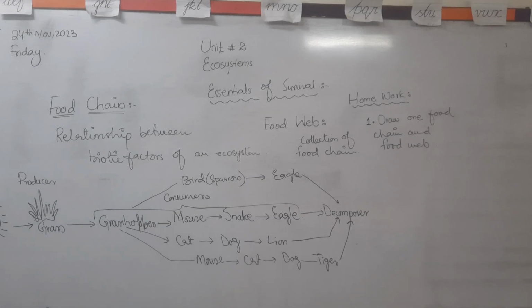You have to make one food chain and one food web. You can do observation from your surroundings, and you can also take help from the internet. This is your homework, and I will, inshallah, see this homework on Monday. Okay, thank you so much.